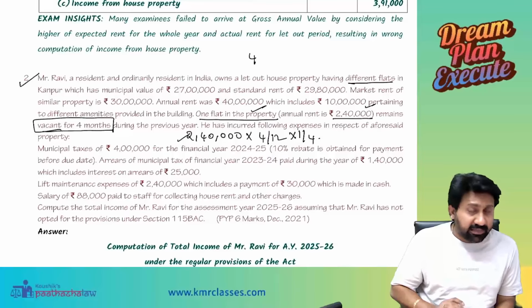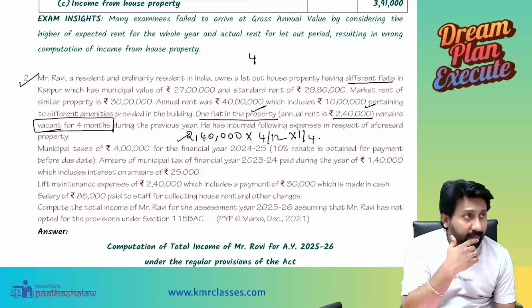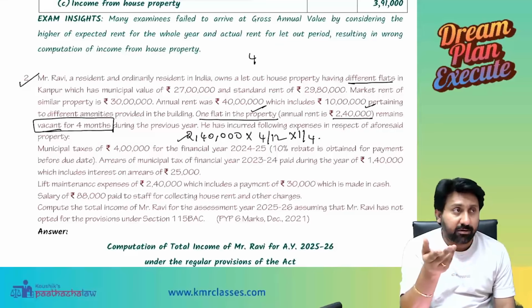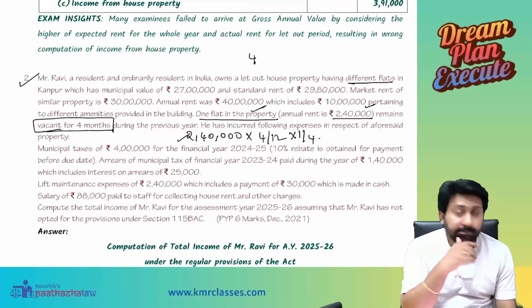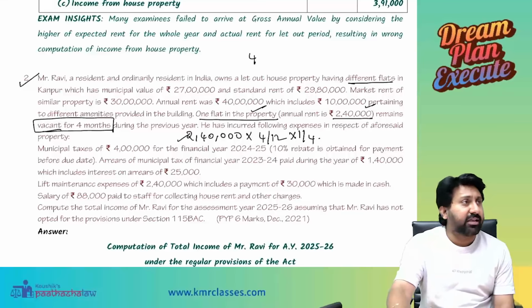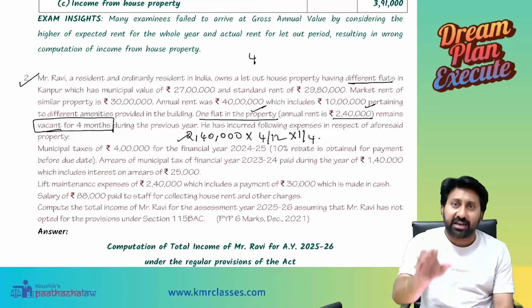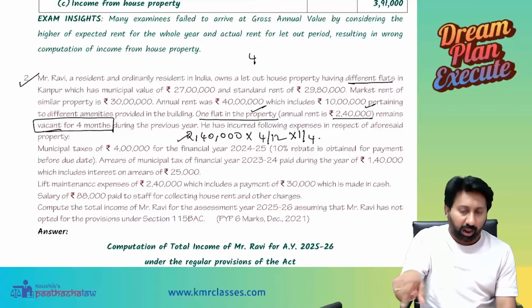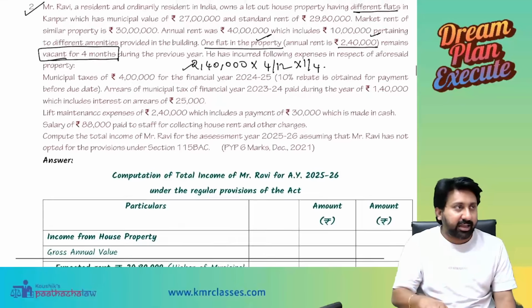If we assume 1/4, the answer will be different. If we assume 1/3, the answer will be different. How will they actually give marks? They will clearly tell in the key given by the institute. Whenever an assumption is required, they will clearly tell that if it is 1/3, this will be the answer, and if it is 1/2, this will be the answer. You need not worry about that. They will take care.